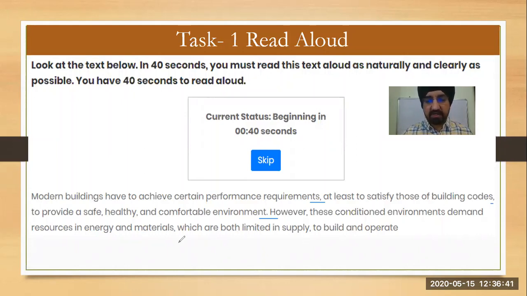So for example, if I have to speak this text, how will I speak? Modern buildings have to achieve certain performance requirements, at least to satisfy those of building codes to provide a safe, healthy, and comfortable environment. However, these conditioned environments demand resources in energy and materials, which are both limited in supply to build and operate. So simple, no hesitation, no break. If you pause for 3 seconds, your microphone will stop, and you will not be marked on that particular task.